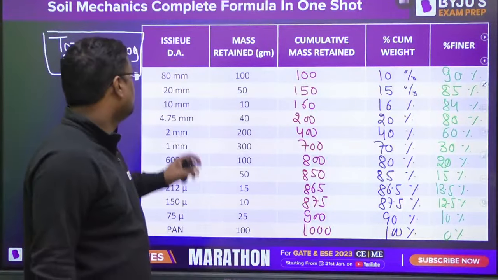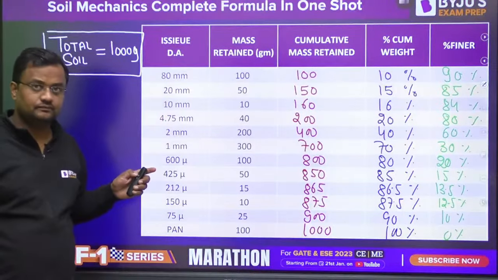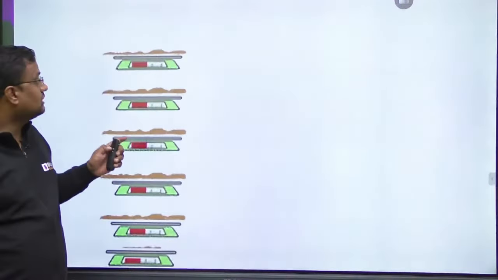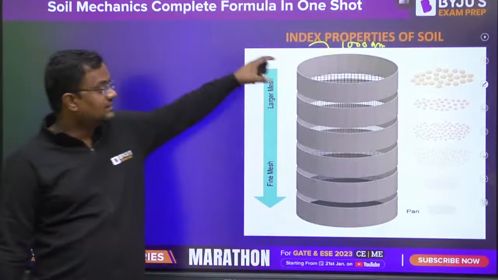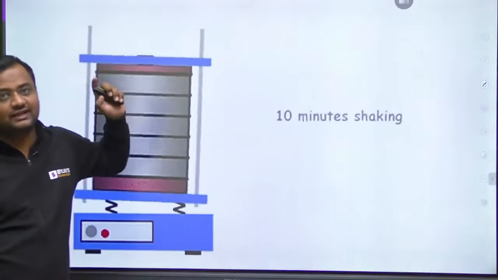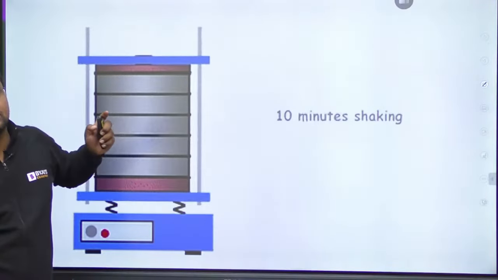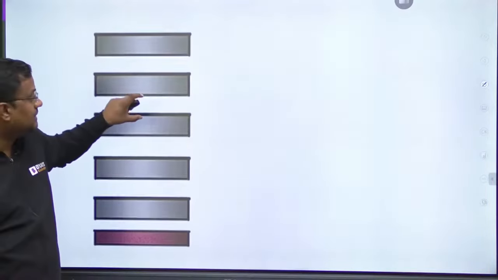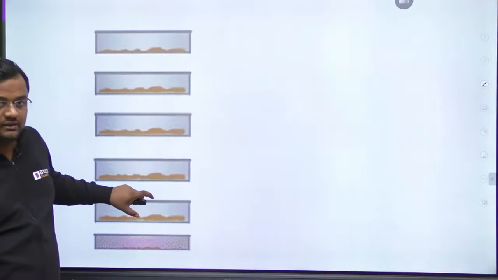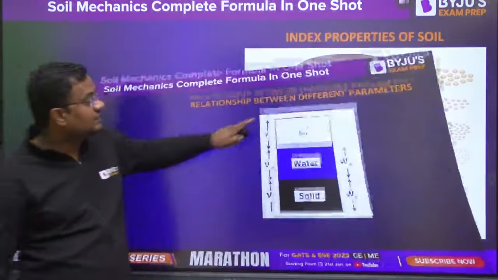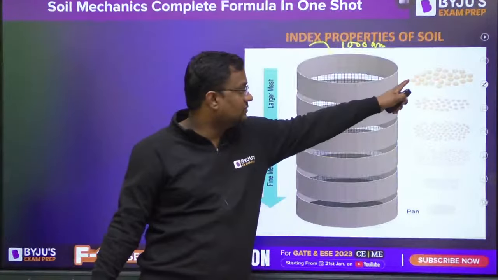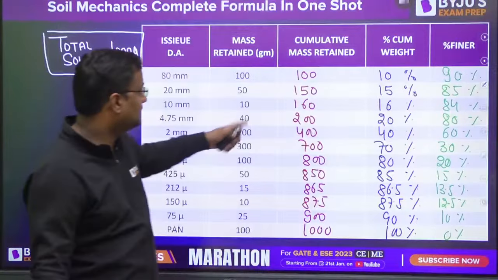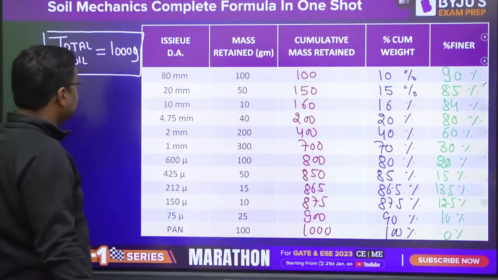We put 1000 gram of soil here and then we shake it. After shaking it, of course, the bigger particles will be above, medium particles will be in between, and smaller particles will be here. So bigger particles will be here like this, and we get data like this. Now it's very logical.